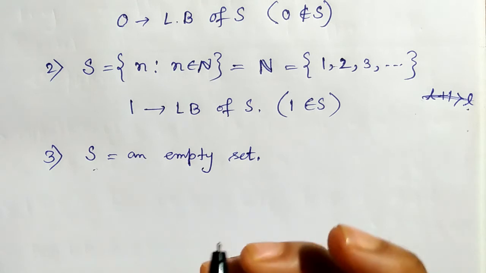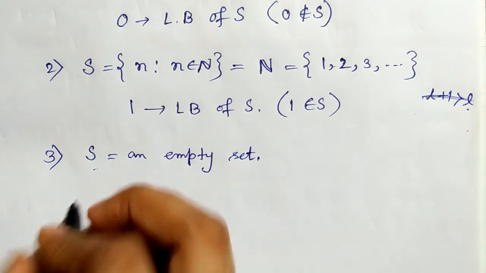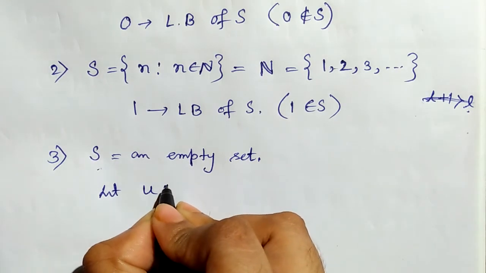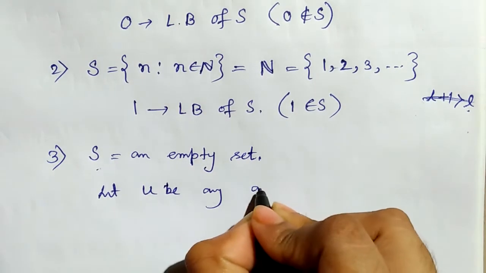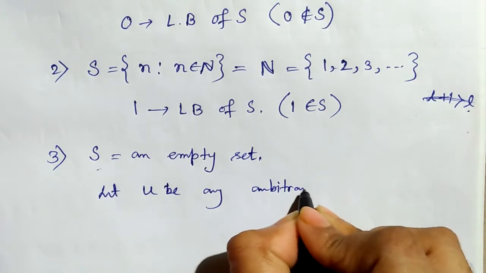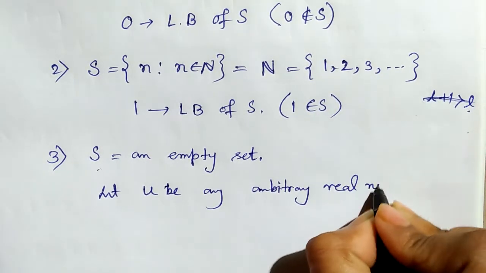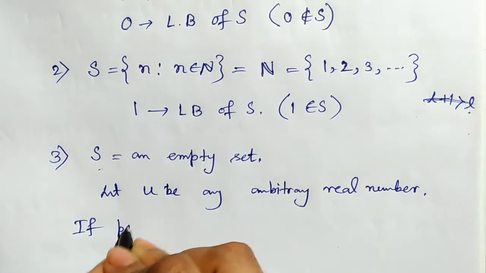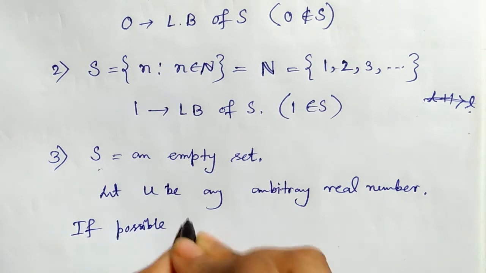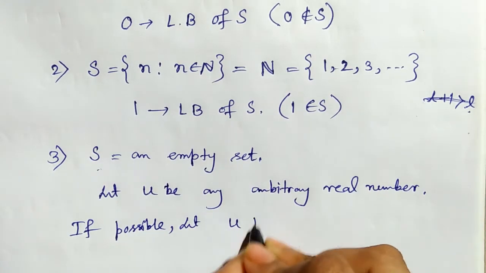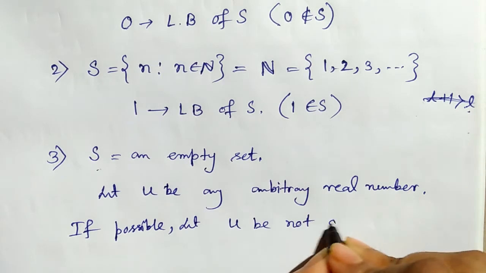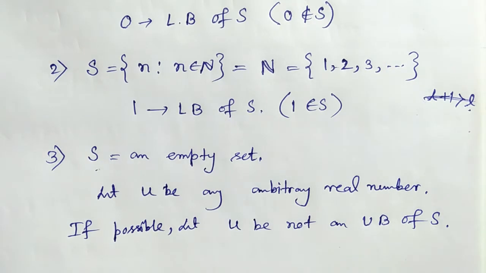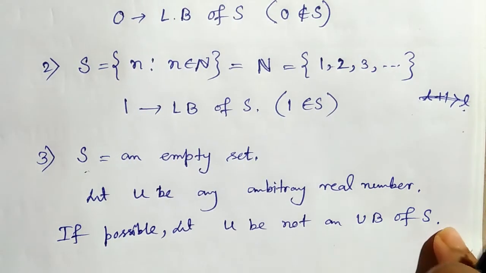At first we take any arbitrary real number. Let U be any arbitrary real number. Then, if possible, let U be not an upper bound of S. That is, no real number is an upper bound of this set.